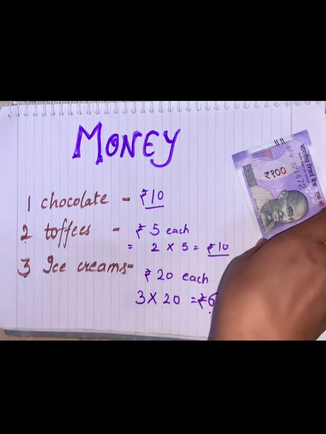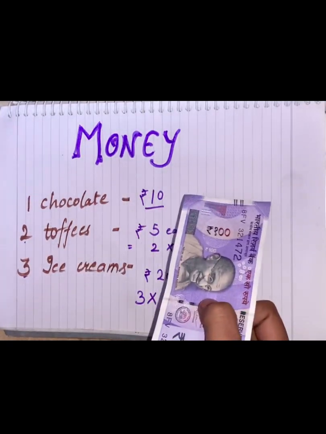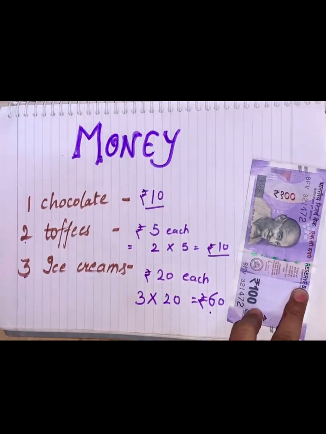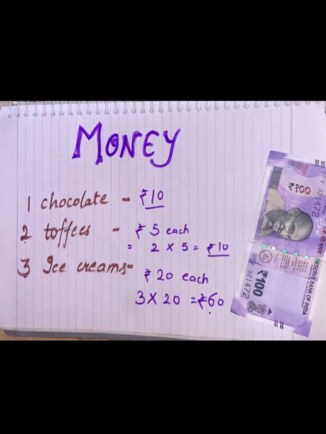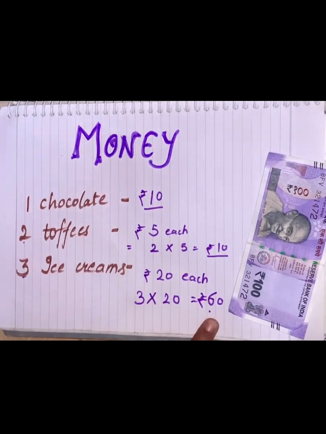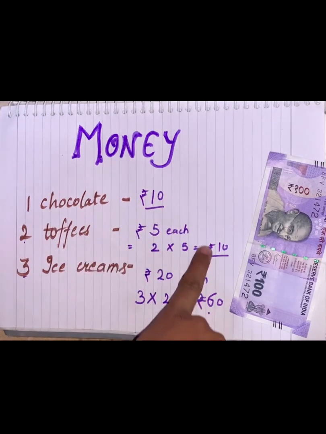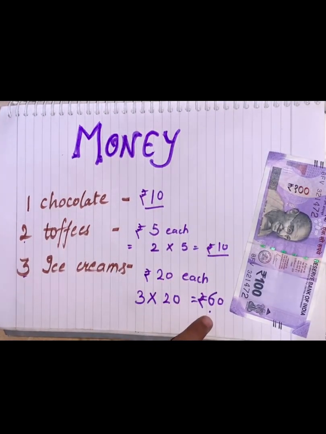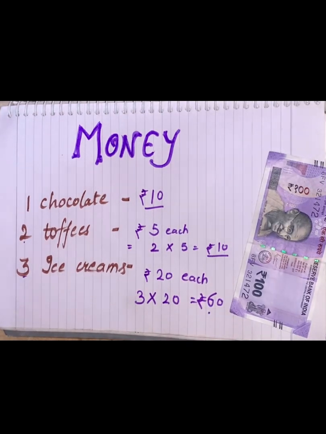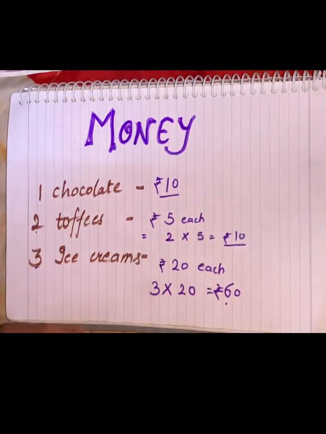Now students, I have this 100 rupee note. I am going to a market. I have given this 100 rupee note to the shopkeeper, and he will deduct this 10 and this 60. Now let us count how much it will become. 10 plus 10 will be 20, and 20 plus 60 will be 80. The shopkeeper will deduct 80 rupees from this 100.